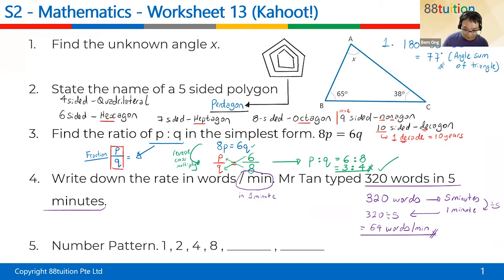The next one is a number pattern. As you can see, 1 times 2 is 2, 2 times 2 is 4, 4 times 2 is 8, 8 times 2. All of you got the 16 part, but be careful: 16 times 2 is 32, not 20. That's the answer. Number patterns come in Sec 1, right?